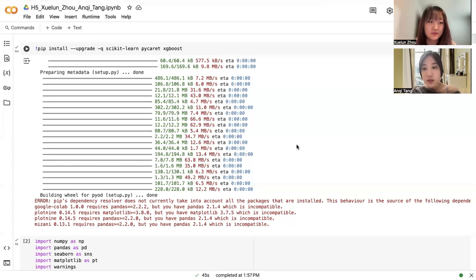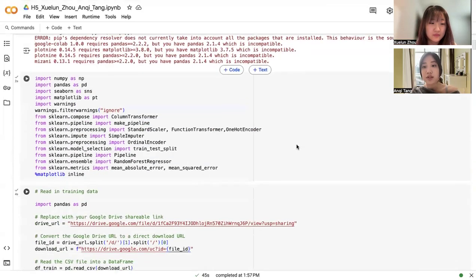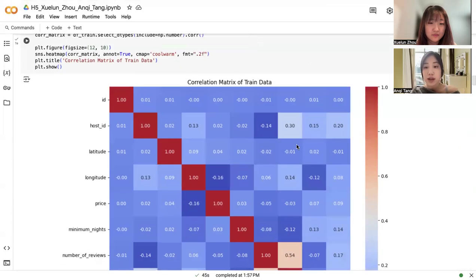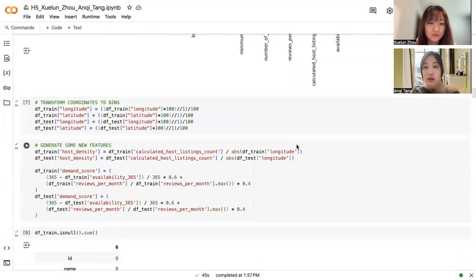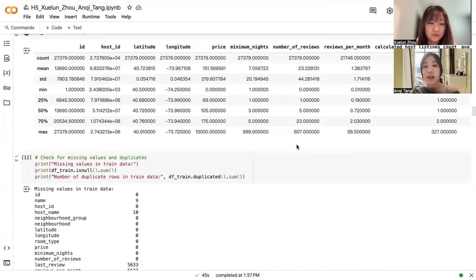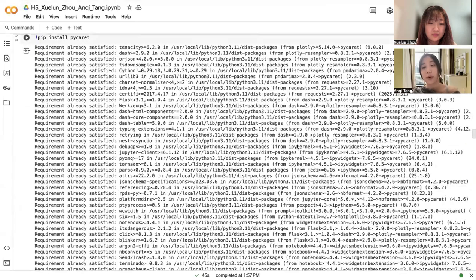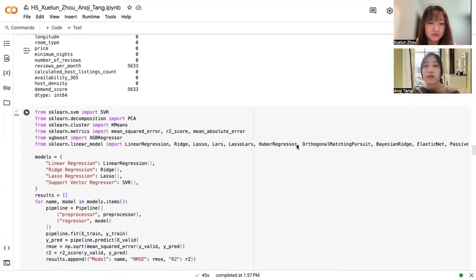So in our project, we focus on adhering to the responsible AI principles by ensuring fairness, transparency, and accountability throughout the machine learning pipeline. And below here are the key steps and strategies that we employed. The first one is fairness.